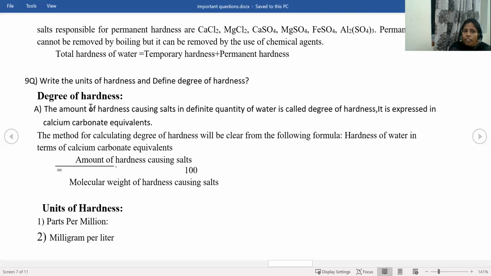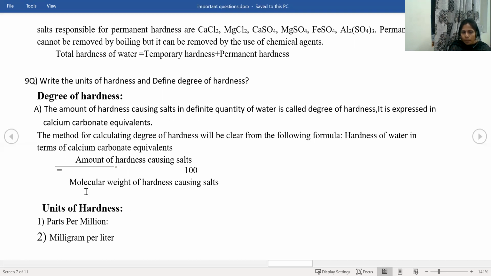The next question: write the units of hardness and define degree of hardness. What is the degree of hardness? The amount of hardness causing salts in a definite quantity of water. Whatever salt is present, how much of that salt is present in the particular amount of water is called the degree of hardness. And it is expressed in terms of calcium carbonate equivalence.